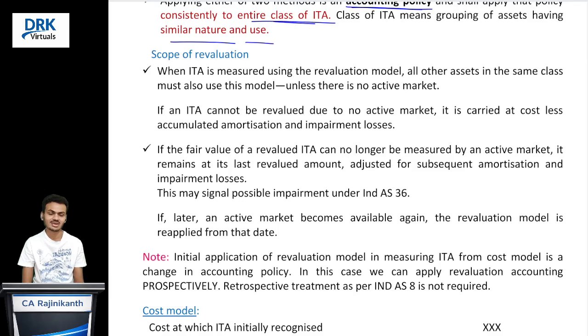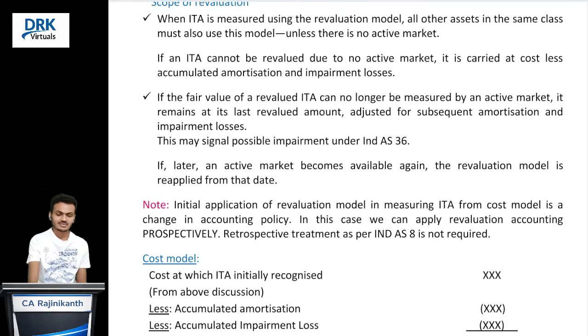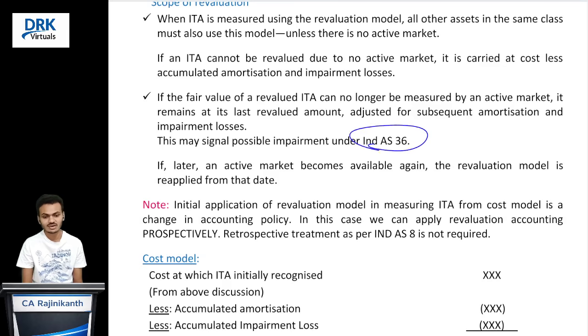Suppose we are successfully revaluing that asset, and in the fourth year one software does not have an active market. In that case, no problem. You can measure at previously revalued amount minus subsequent amortization minus subsequent impairment loss. That is what the standard is saying. In that case, we should go for impairment testing because it is one of the indications of impairment.